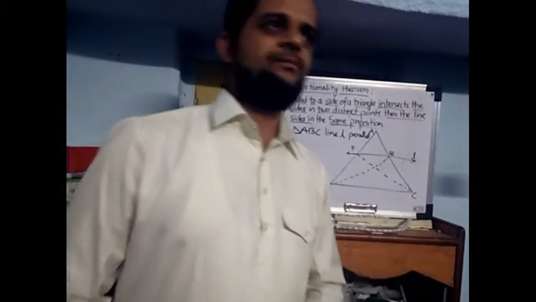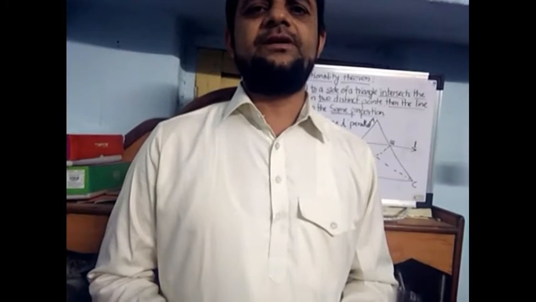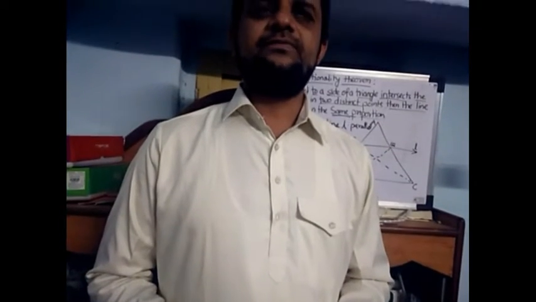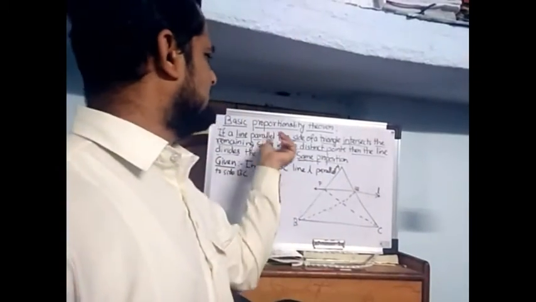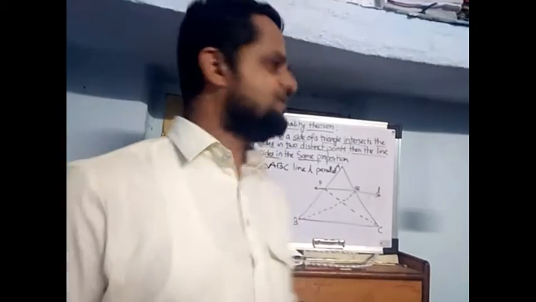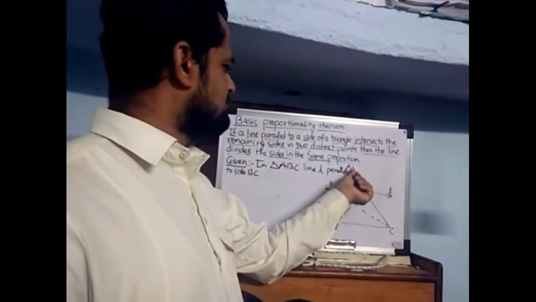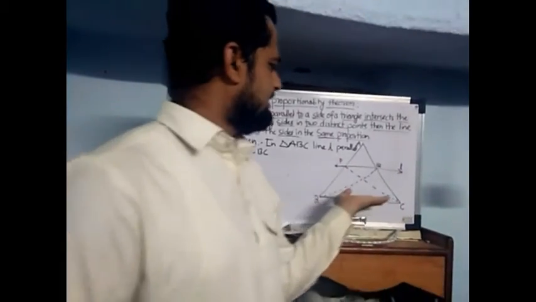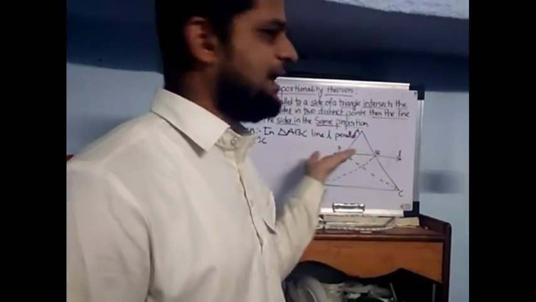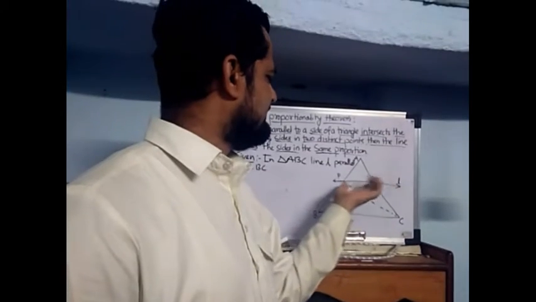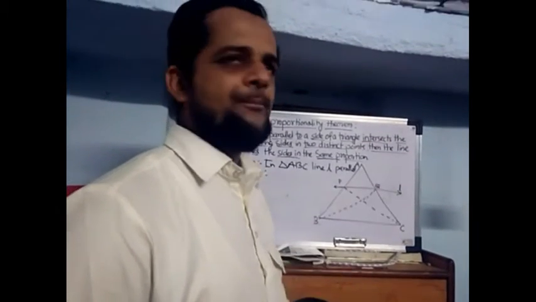This BPT theorem is also known as Thales theorem, and Thales was an eminent Greek geometrical mathematician, a multi-talented personality from Greece. In this Thales theorem, one triangle ABC is used, and a line L parallel to side BC intersects the sides at points P and Q.